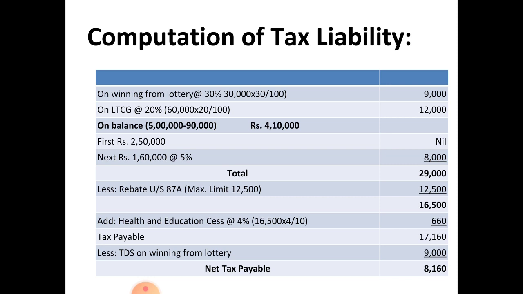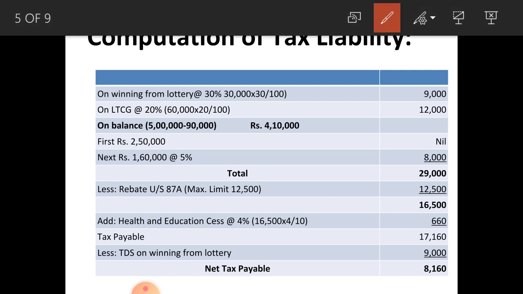On the first 2 lakh 50,000 there is no need to pay tax, the tax is nil. Next 1 lakh 60,000, that is 4 lakh 10,000 minus 2 lakh 50,000, the balance is 1 lakh 60,000 at 5%, that amounts to rupees 8,000. So, his total tax liability amounts to rupees 29,000.